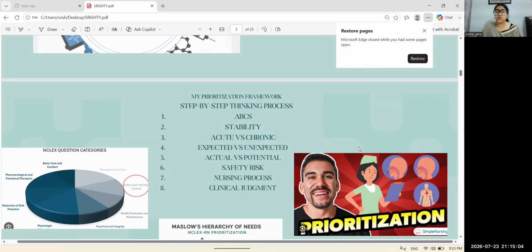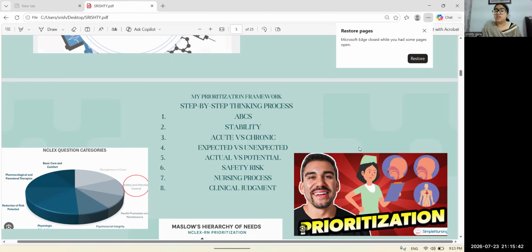Okay, next one is actual versus potential. An actual condition is that the patient is suffering from that condition, and a potential condition is that the patient is at risk of that condition. Like, a patient with active bleeding has an actual condition, and a patient at risk of bleeding has a potential condition. So you will always choose an actual condition over a potential condition. The next one is safety risk. We need to consider safety protocols according to our hospital policy, agency policy, or facility policies.